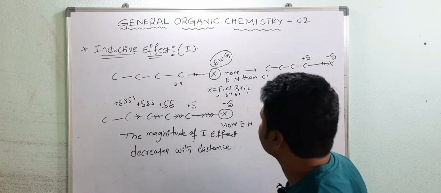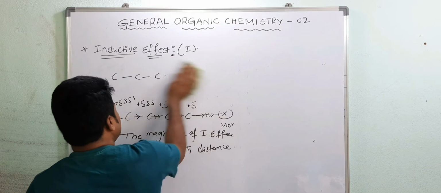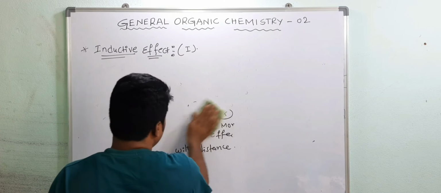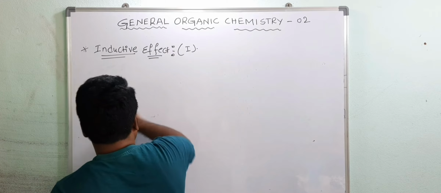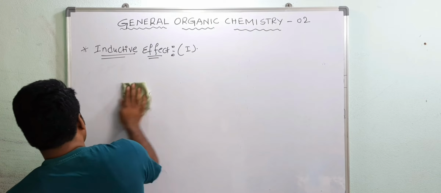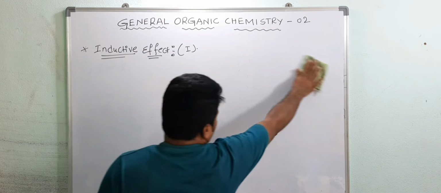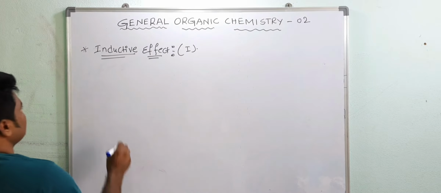Now we'll discuss the properties of inductive effect. We completed the definition of inductive effect: polarization of sigma bond, otherwise partial shifting of sigma electrons towards the more electronegative element.